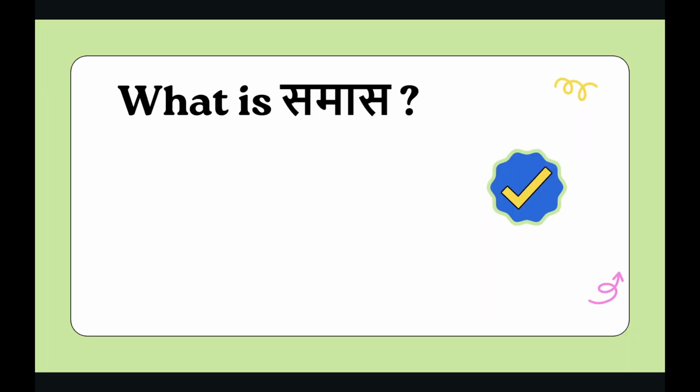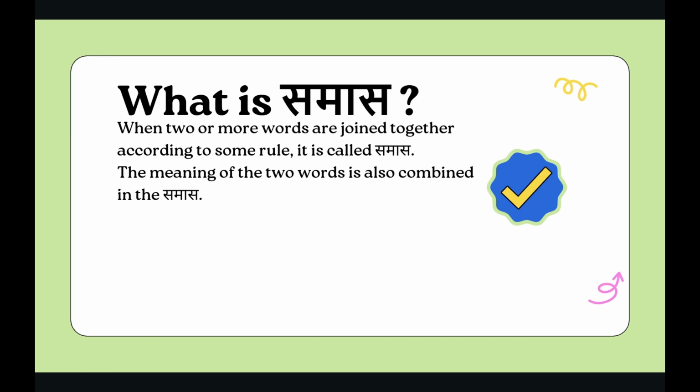Samas. When two or more words are joined together according to some rule, it is called Samas. The meaning of the two words is also combined in the Samas. For understanding the Samas, we must know that the word of the Samas is made up of two components. These components are called Padas. The first component is known as Purva Pada and the second one is known as Uttara Pada.